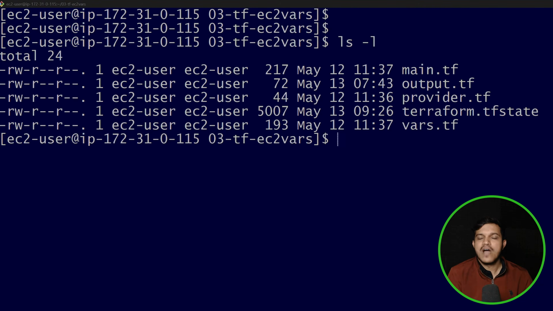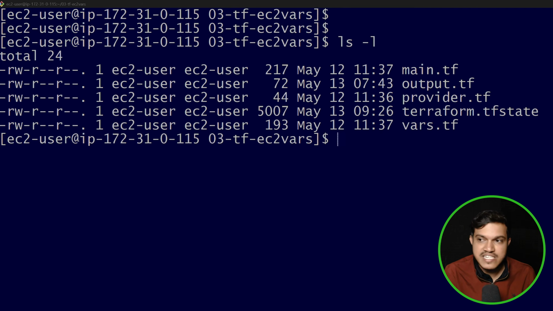Now, one more thing which you have to understand is about the taint and untaint in Terraform, which is again very, very crucial. Earlier in the same series of Terraform, we had understood about the Terraform state file. Whenever you create or provision any resource using Terraform, the moment a resource gets created, one state file gets generated, which will maintain the state of the infrastructure which got created using Terraform.